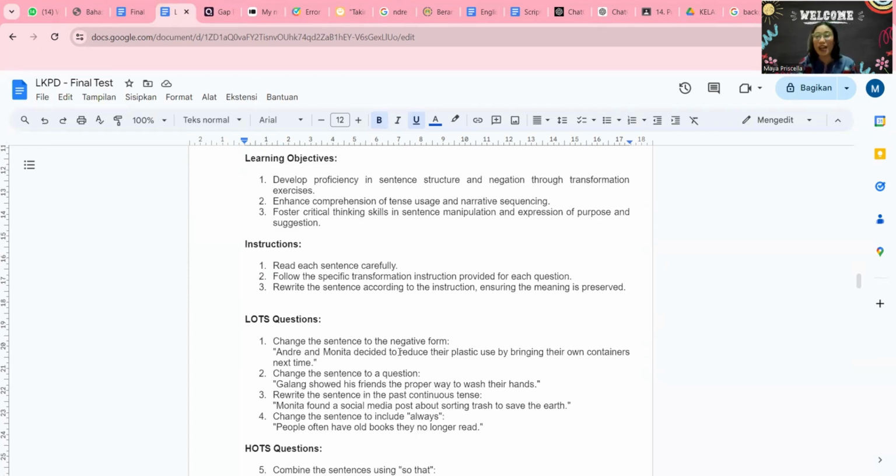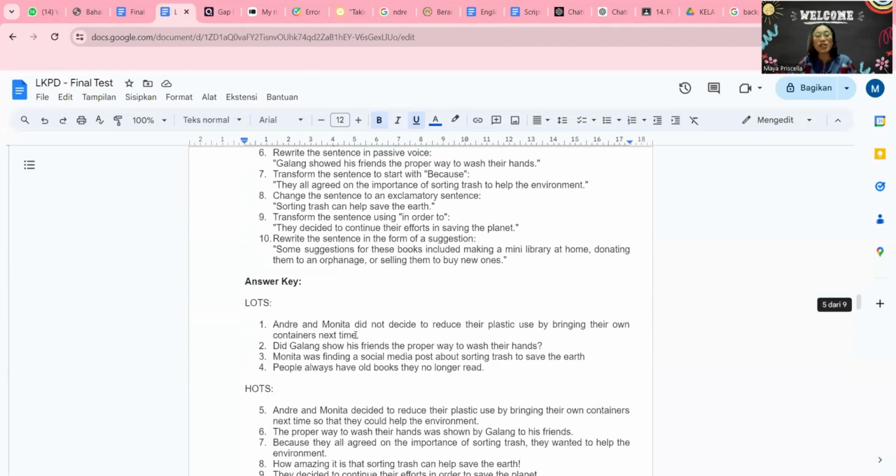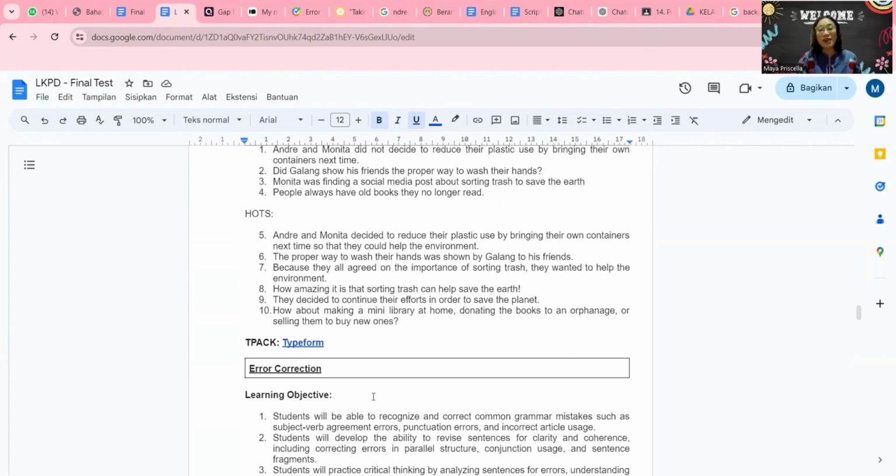Yes, ChatGPT helped me actually, but I made a few differences because I blended it with the passage. This is the instruction, also the learning objective, especially for this type of question. This is the lots question, this is the hot question, and this is the answer key. This is the interesting part: it's my first time using the Typeform application.